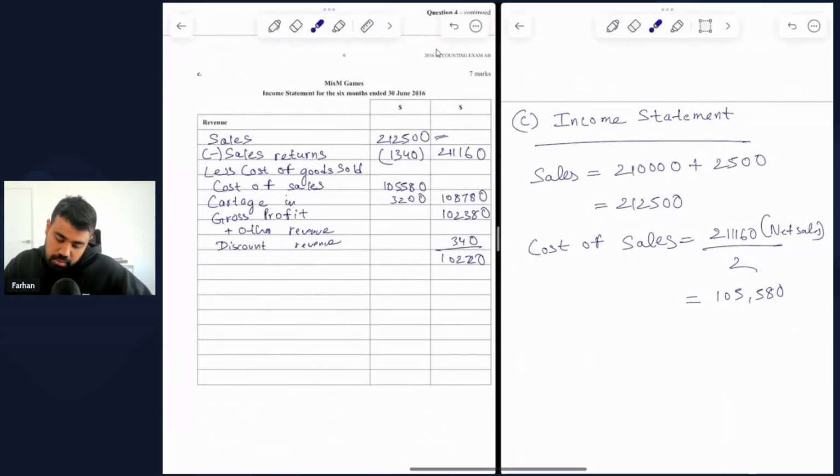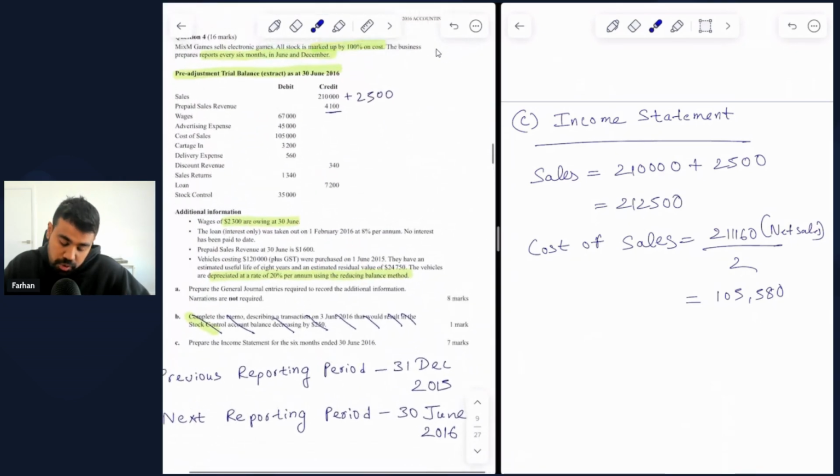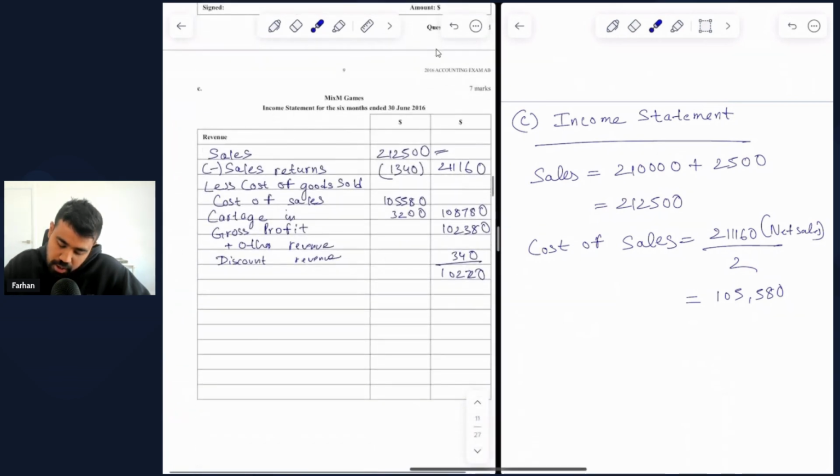So now you add the cost of goods sold with the cartage in, and you get $108,780 as the total cost of sales, which is what you subtract from the net sales, and you get gross profit of $102,380. Then you add any other revenue or other income. So always check carefully. If you have any other revenue or other income, it's going to be within the credit column. So you can see discount revenue of $340 given in the credit column. So that is what we are including here. So discount revenue of $340. And then you have an adjusted gross profit of $102,720.